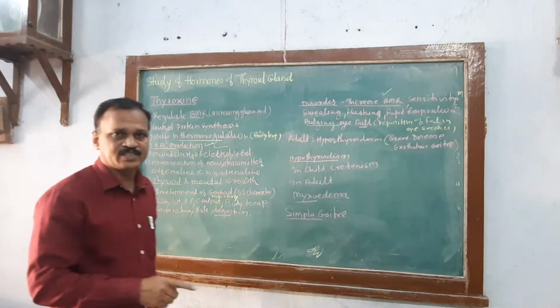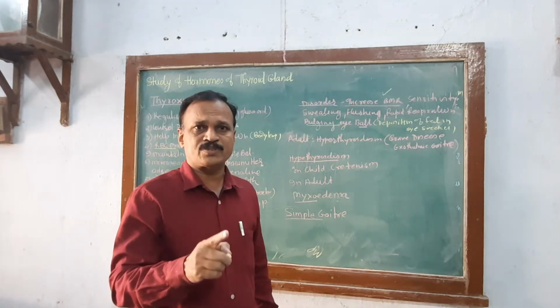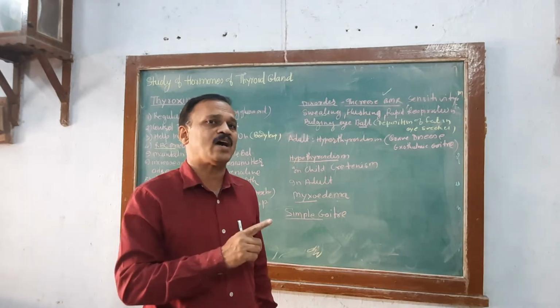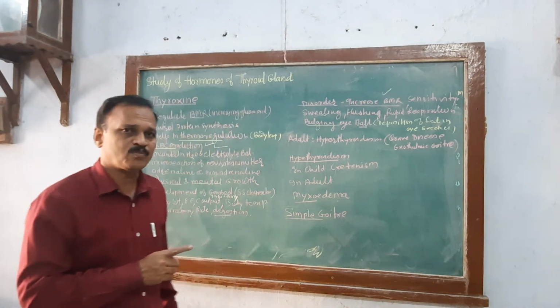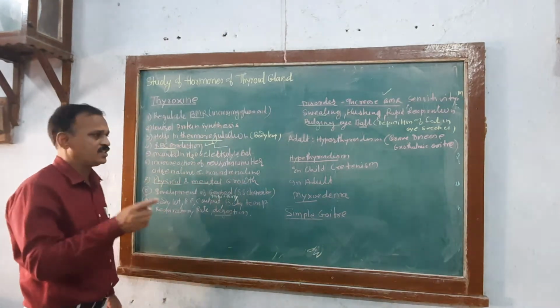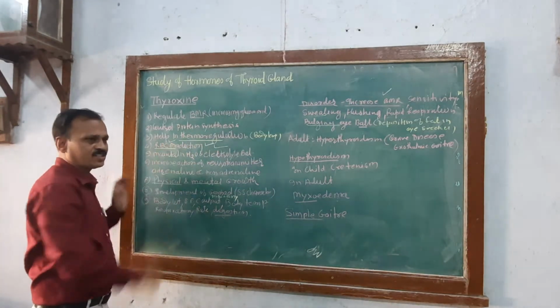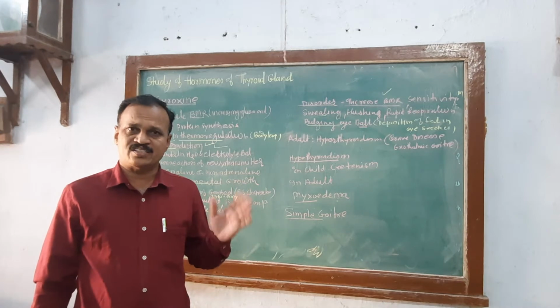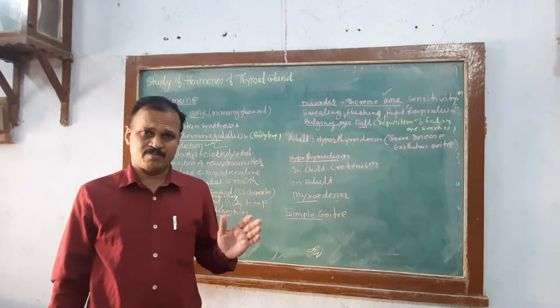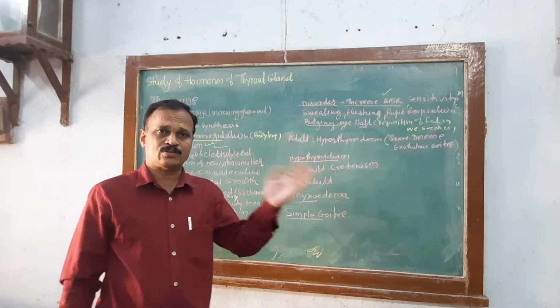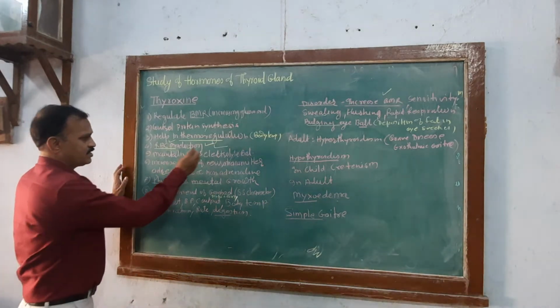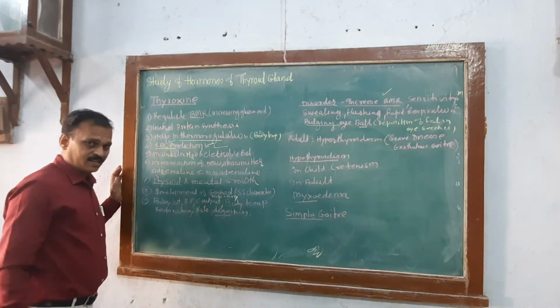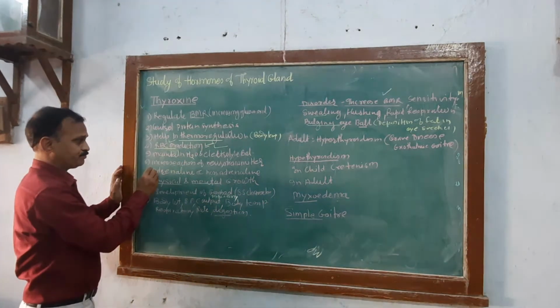Red blood corpuscles, which are produced in the red bone marrow under the influence of the hormone erythropoietin plus thyroxine. RBC is a very important cell that carries oxygen and CO2 from the respiratory organ to the cells and from the cells to the respiratory organ. This RBC is under the influence of thyroxine.